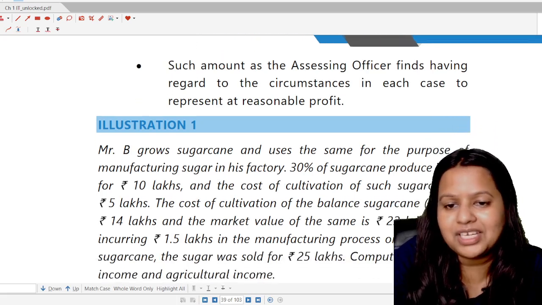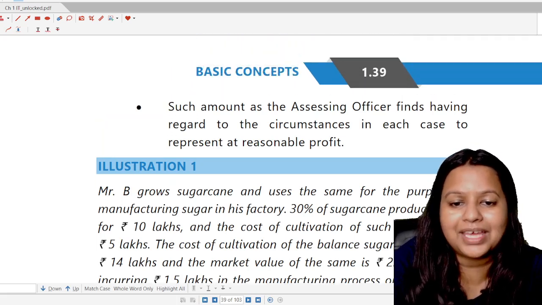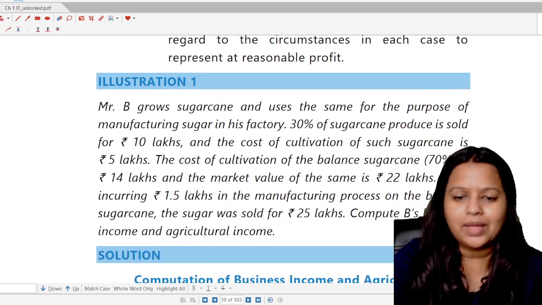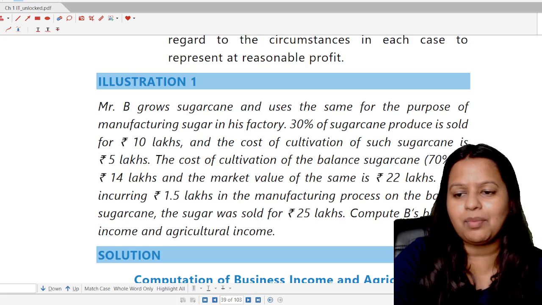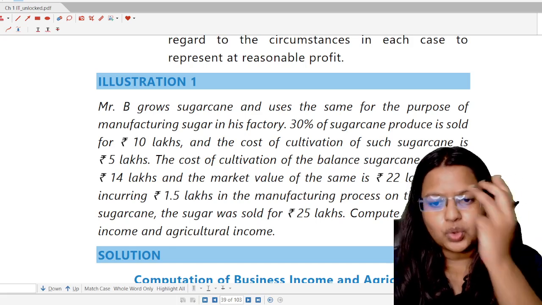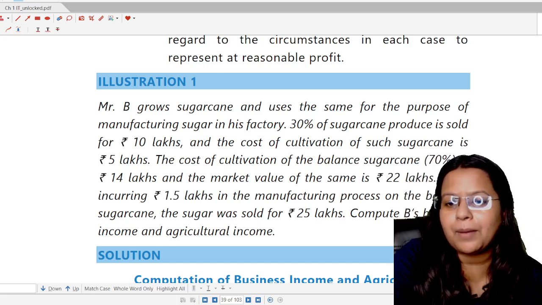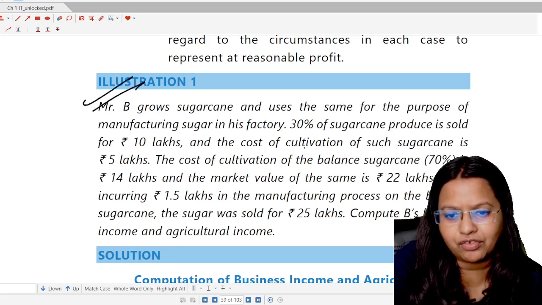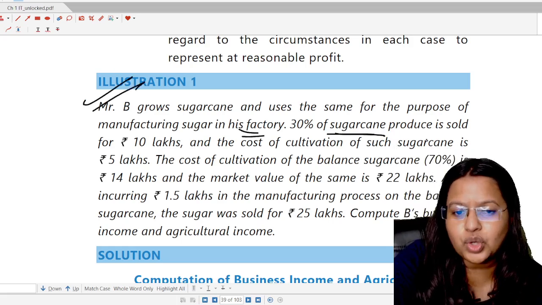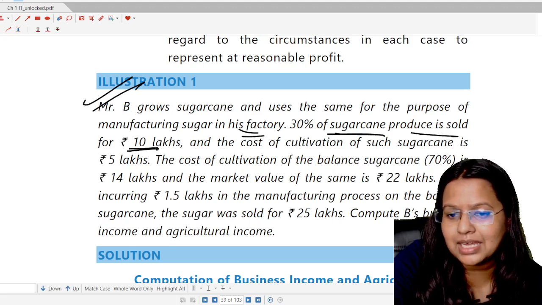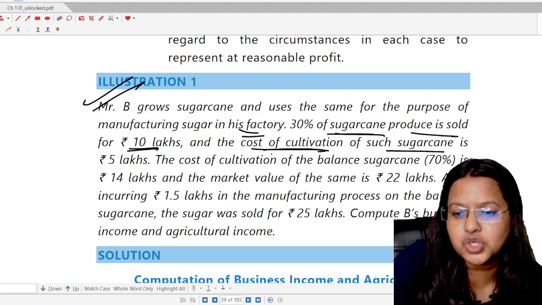Let's start from illustration number 1 that is on page number 1.39. Okay, so here is illustration number 1. Mr. B grows sugarcane and uses the same for the purpose of manufacturing sugar in his factory. 30% of sugarcane produced is sold for rupees 10 lakh and the cost of cultivation of the sugarcane is rupees 5 lakh.